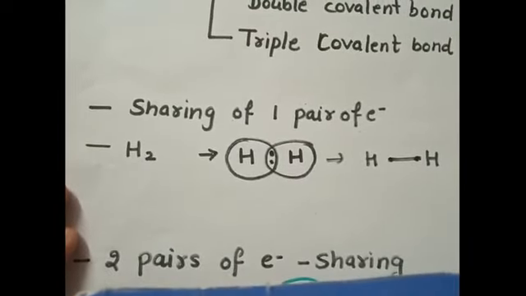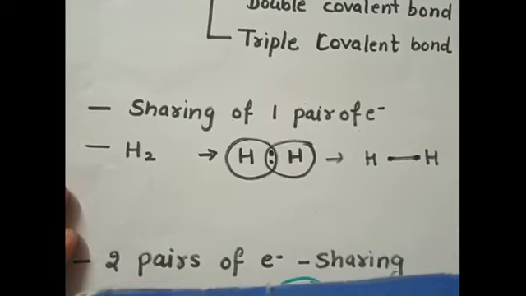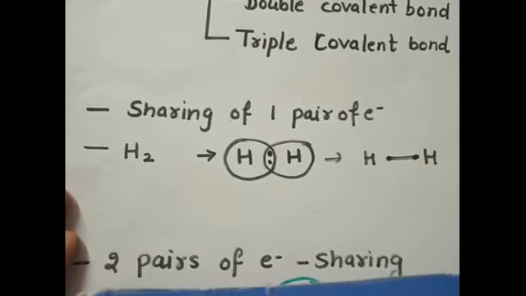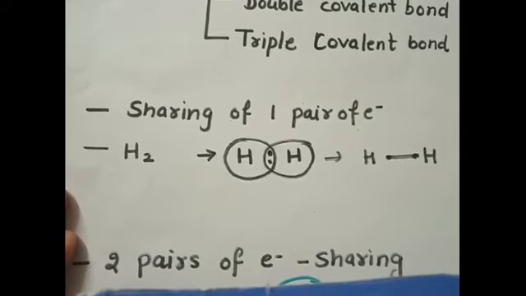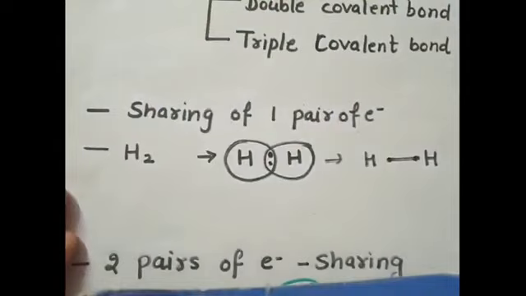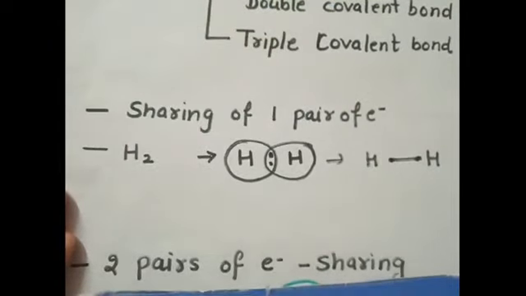The covalent bond formed due to the sharing of one pair of electrons is called single covalent bond. For example, hydrogen molecule formation, where each hydrogen atom is sharing its one electron in the covalent bonding. Hence, one electron of each hydrogen is shared in the pair of electrons which are coming into covalent bond formation.